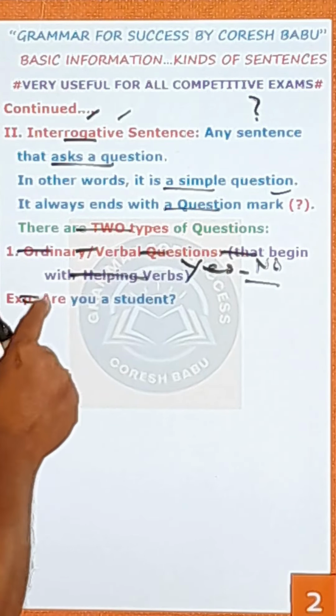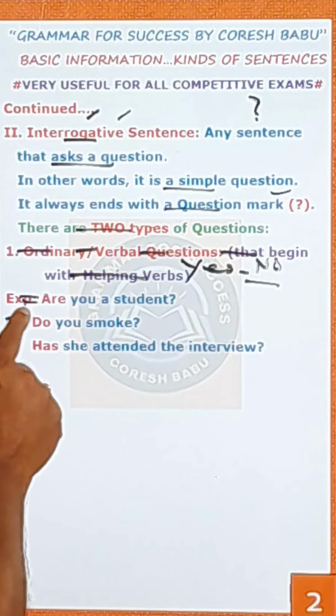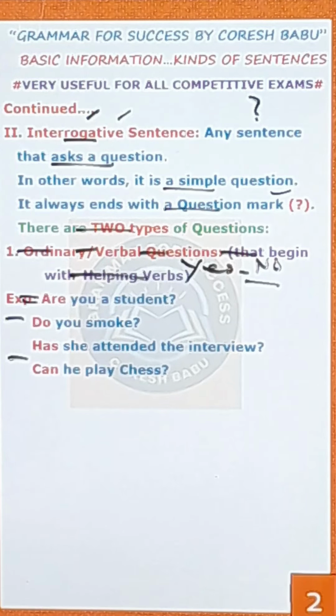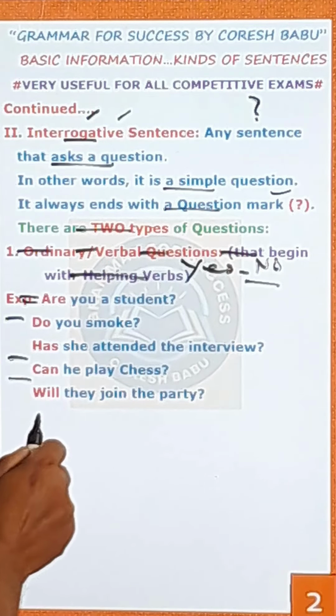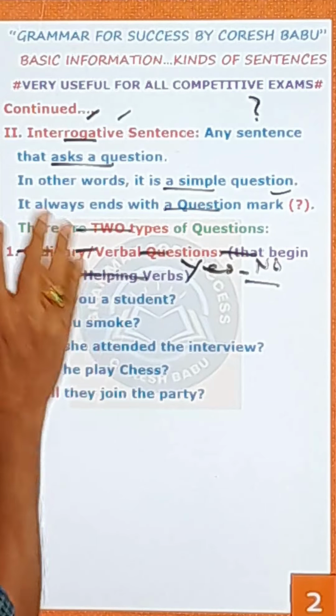Are is a helping verb. Are you a student? Do is also a helping verb. Do you smoke? Has is also a helping verb. Has she attended the interview? Can he play chess? Can is also a helping verb. Will they join the party? So all these words that are given in the red color are called helping verbs.